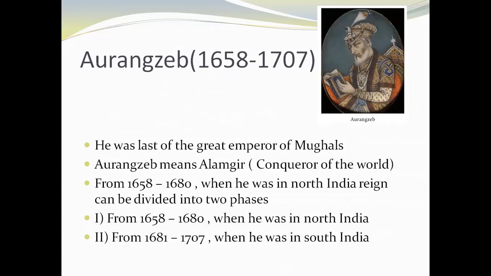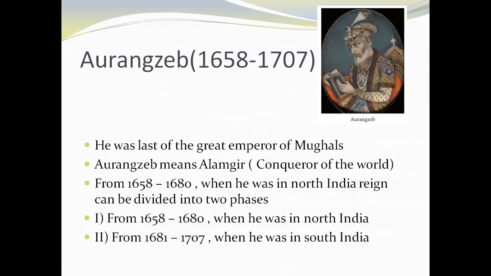Aurangzeb means Alamgir, which is the Urdu word. Its meaning is conqueror of the world. He used to say himself that he is the conqueror of the world, and it was his aim also. He wanted to expand his territory as much as possible, and that is why his reign is divided into two parts. First, from 1658 to 1680, he ruled in North India.